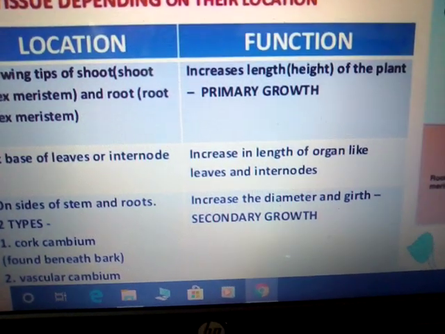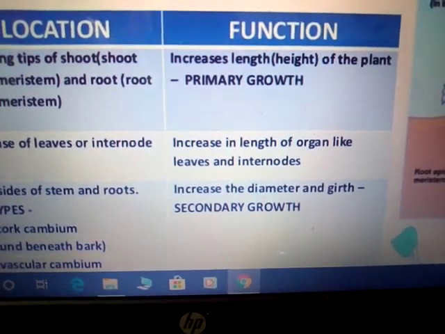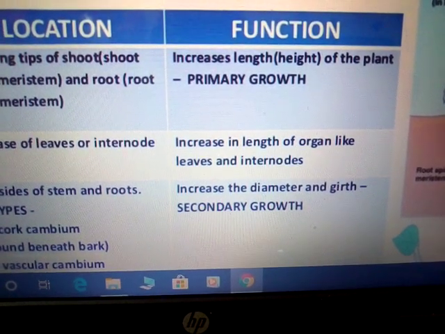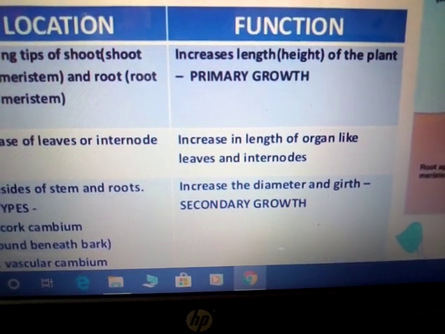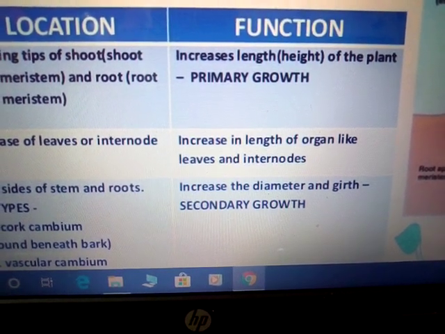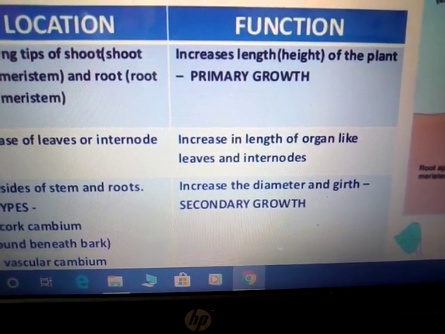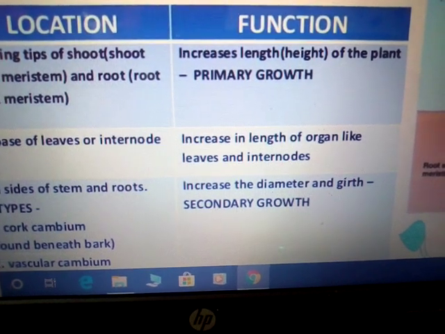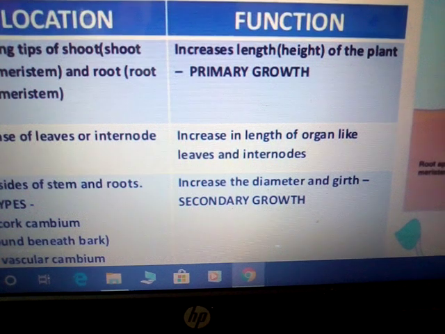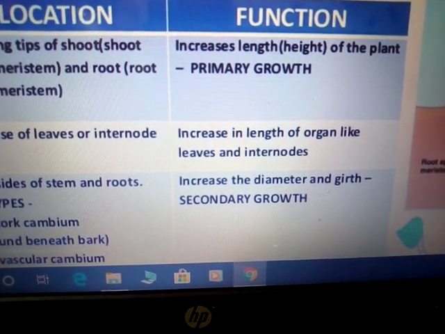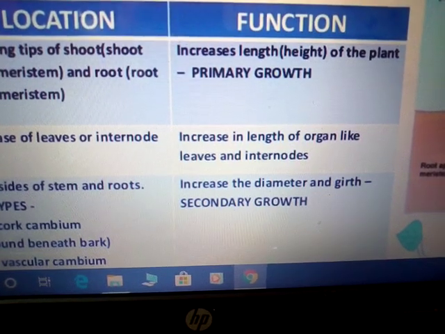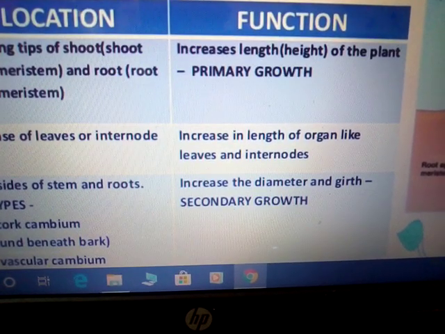Second, the intercalary meristematic tissue increases the length of the plant like leaves and internodes. And third, the lateral meristematic tissue helps to increase the diameter and girth of the plant, means secondary growth takes place in the lateral meristematic tissue.